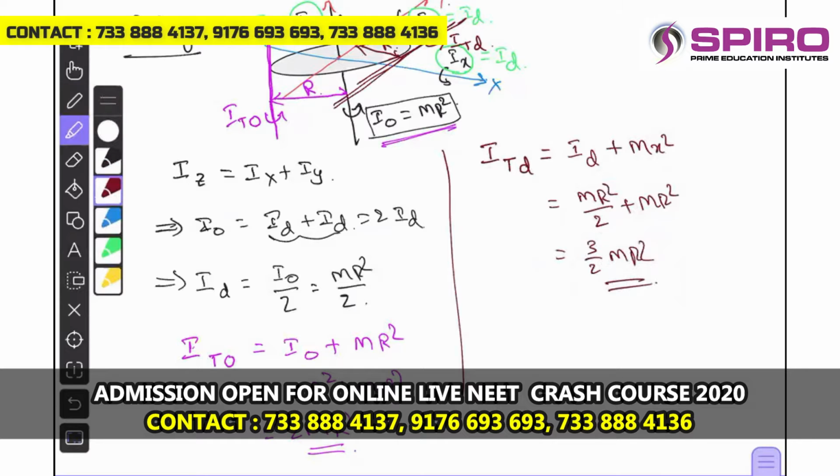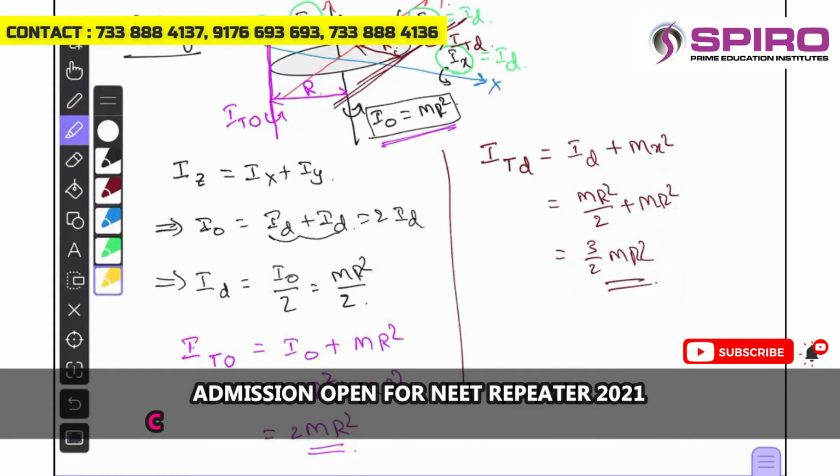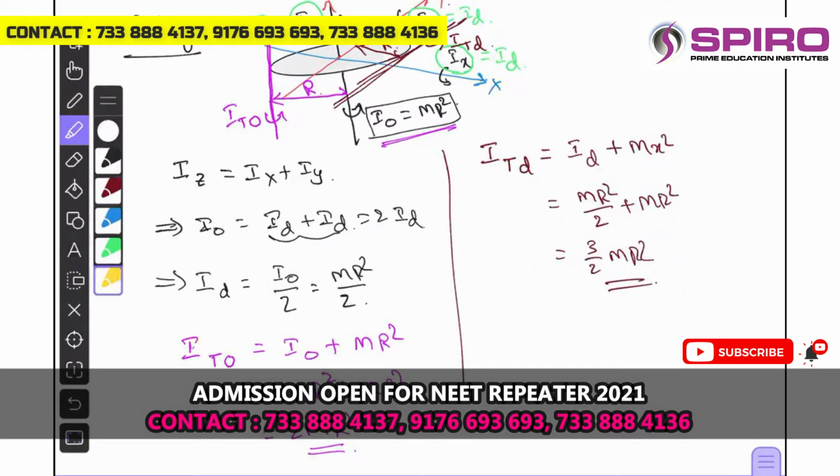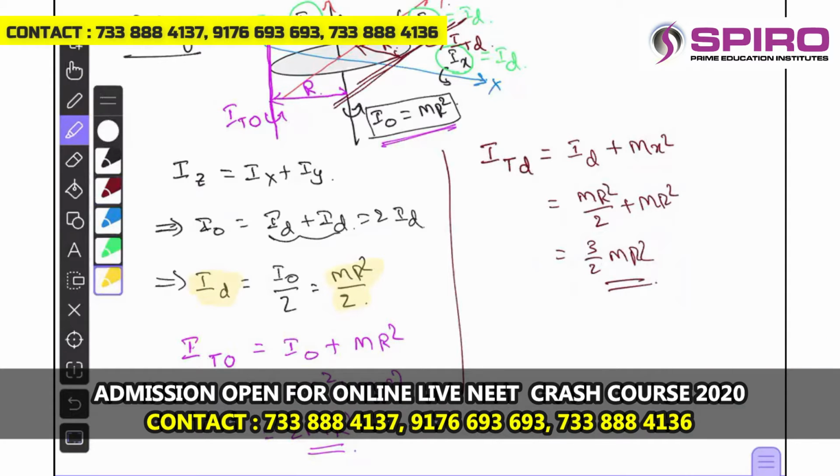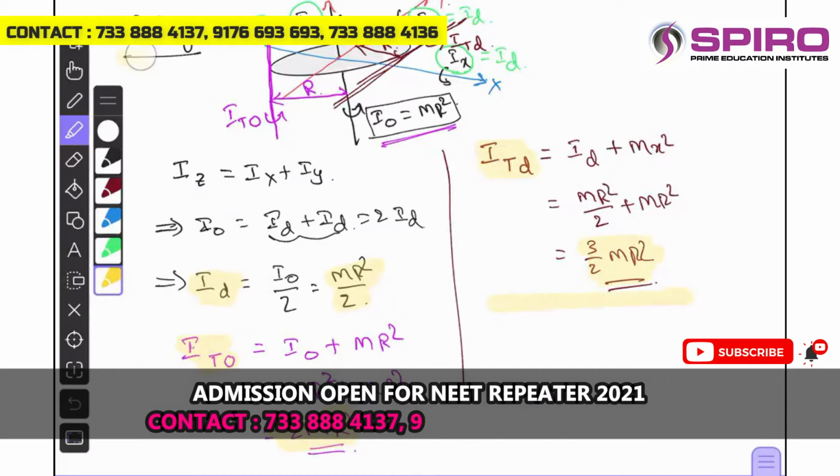So what are the various results you got here regarding the application of the parallel axis theorem and the perpendicular axis theorem? The diametric axis moment of inertia is mr square by 2. The tangential axis parallel to the self axis is 2 mr square, and the tangential axis parallel to the diameter is 3 by 2 mr square. These are the results we can notice regarding the ring.